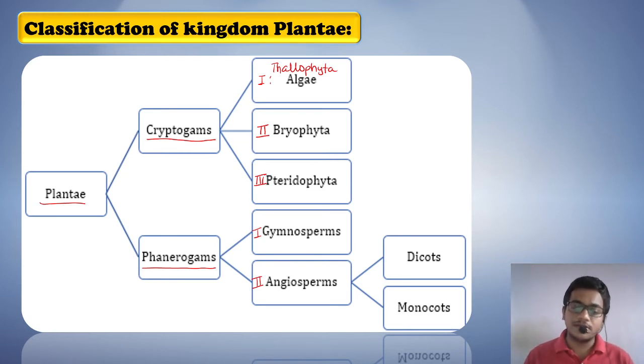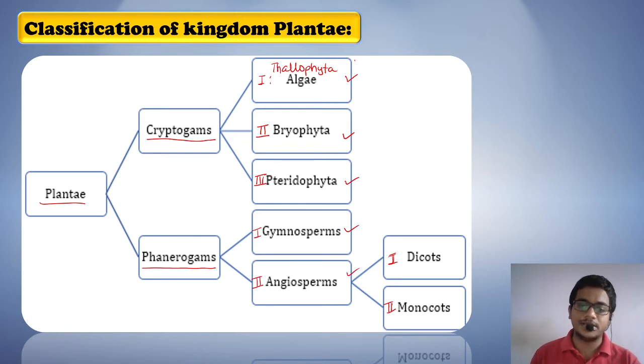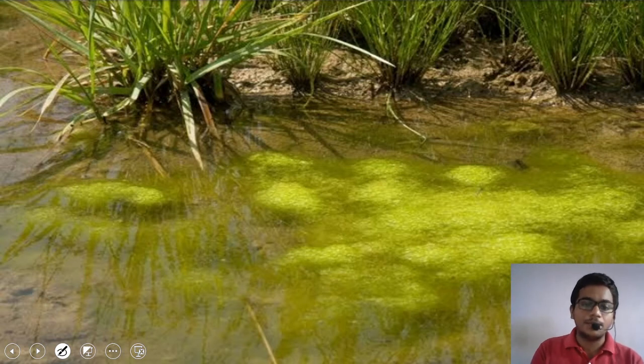So angiosperms are further divided into two classes. First one is dicot, whose seed contains two cotyledons, and second one is monocot. Seed contains a single cotyledon. Okay. So now we will learn each and every division in detail. In this chapter, we are going to learn about all the divisions that are right now mentioned on this slide. So first, we'll start with subkingdom cryptogams and we will move towards the very first division.